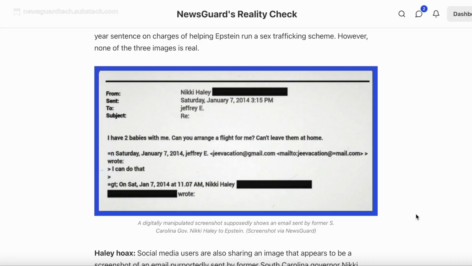NewsGuard also found examples of doctored versions of emails purportedly in the Epstein files. As an example, this is an email that spread widely on social media, supposedly showing Nikki Haley, the former South Carolina governor, emailing Jeffrey Epstein about arranging a flight for her. However, at NewsGuard, we were able to assess that this is a fake document. One way we determine that is by looking up this date, January 7th, 2014. That day was a Tuesday, not a Saturday, as shown in this document. That indicates that this document is doctored, likely with Photoshop.